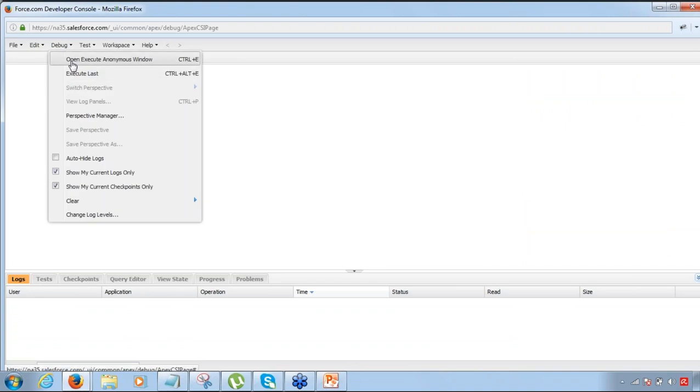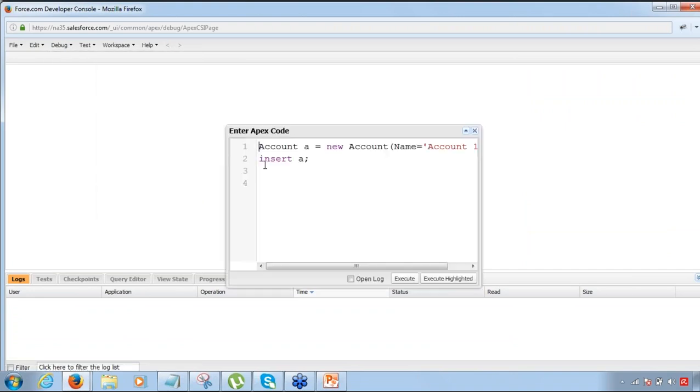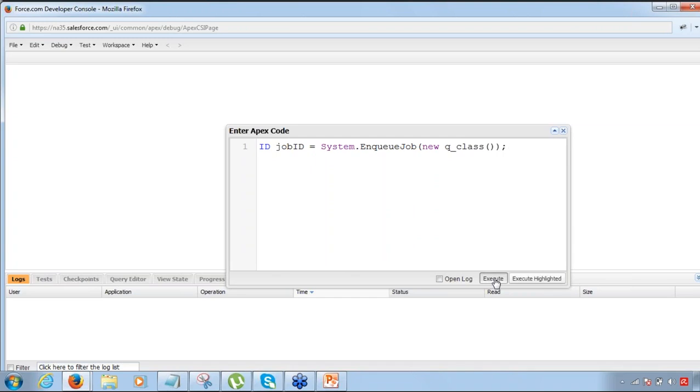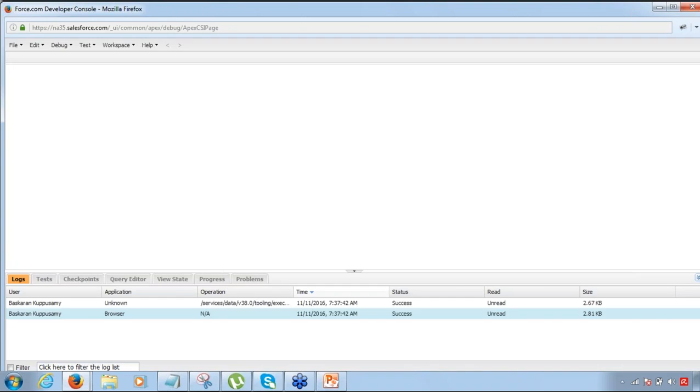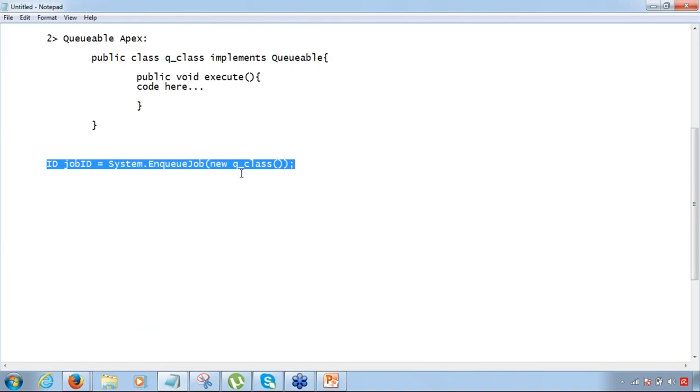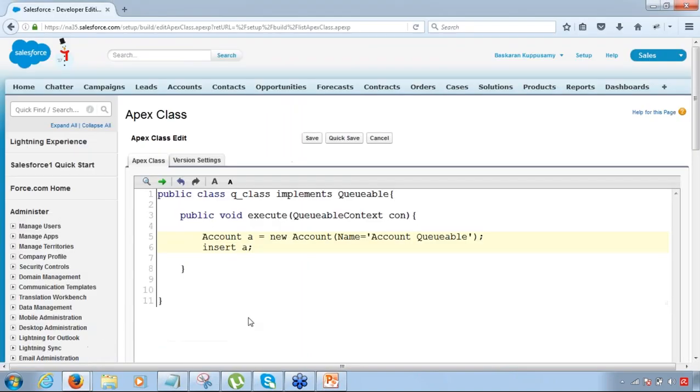So go to developer console, debug, put the code here and execute it. Executing that one line of code is basically going to put the queueable class into the job queue, as I told you, with system.enqueueJob. Now we talked about another thing. Apart from putting it in the job queue, it also allows us to monitor it. How do we monitor it and where do we monitor it?